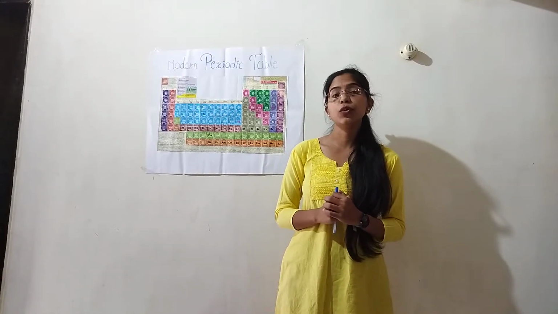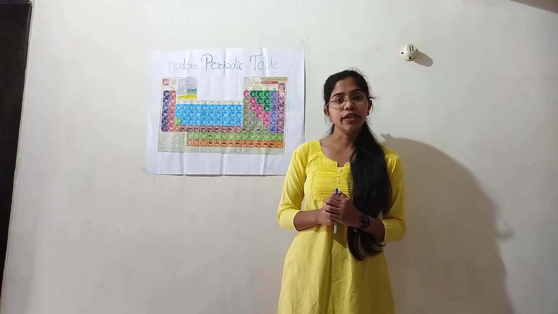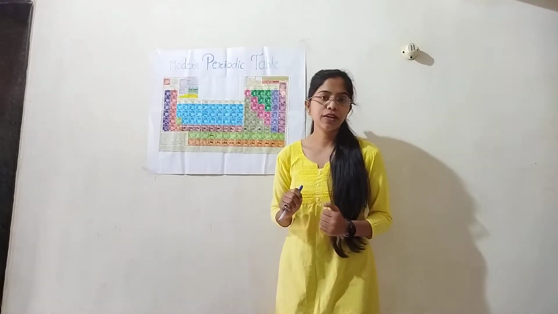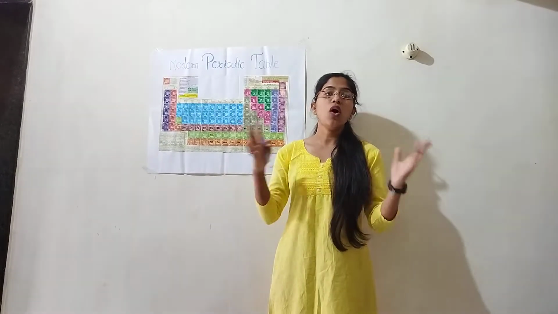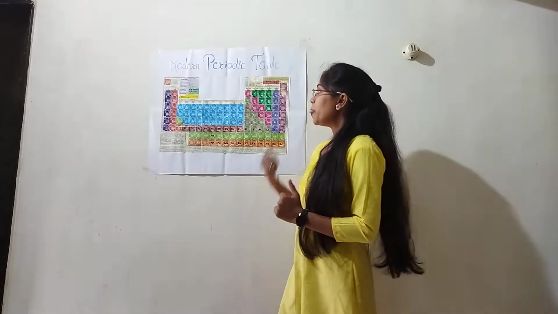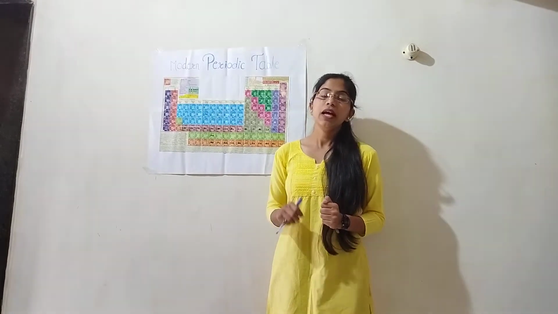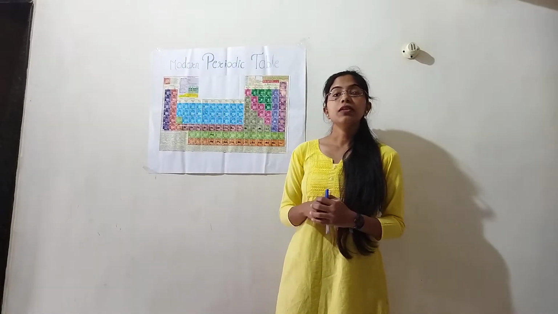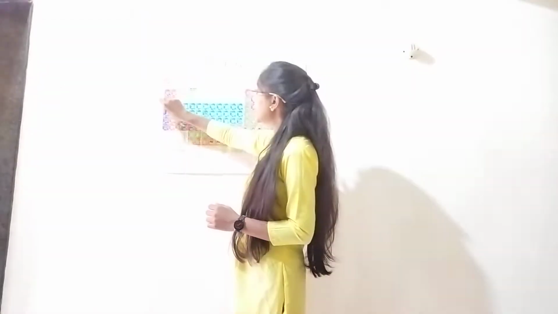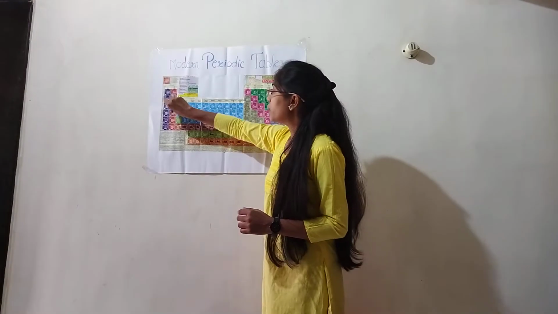The first 94 elements are naturally occurring, and elements 95 to 118 are artificially synthesized in laboratories. So how is the modern periodic table structured? Let's start. In the modern periodic table, the elements are arranged in increasing order of atomic number.